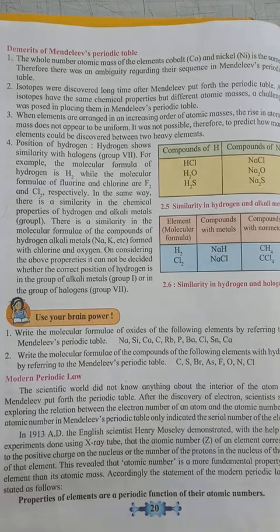So where should hydrogen be kept? It was a confusion. The position of hydrogen was not fixed in Mendeleev's periodic table.